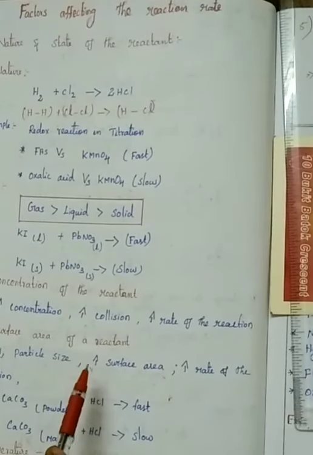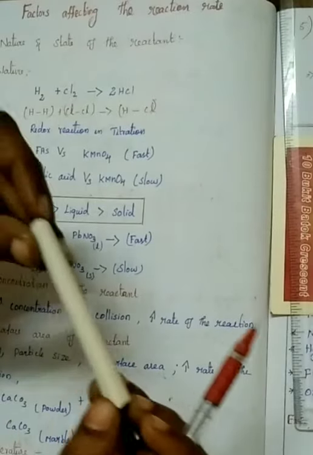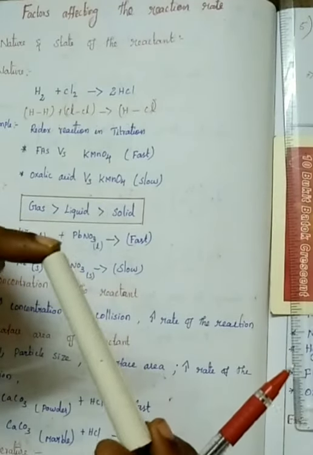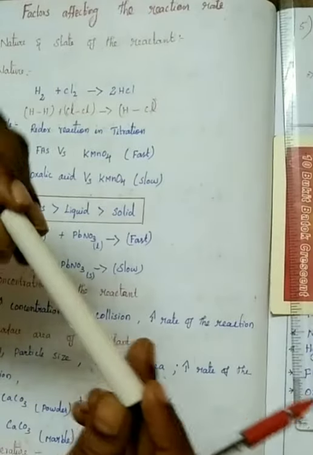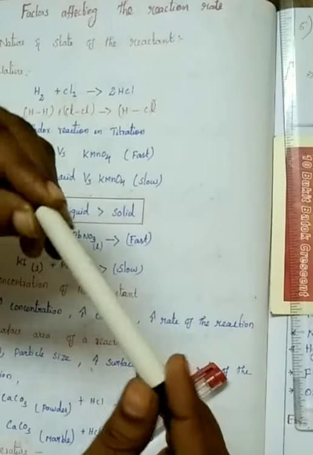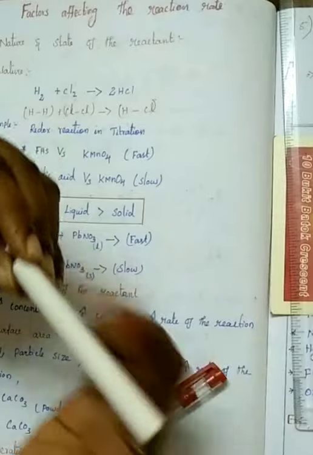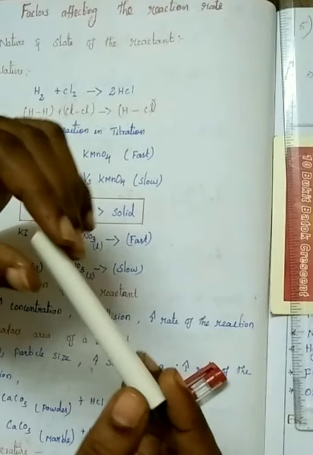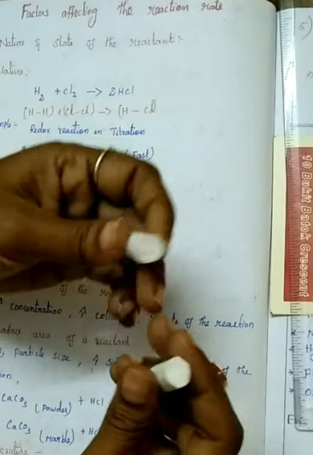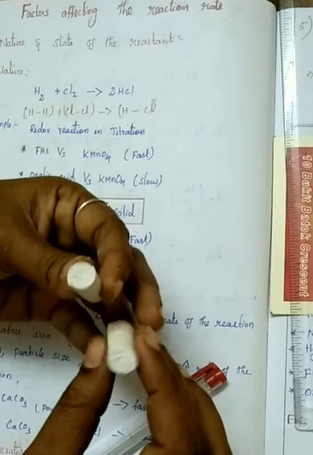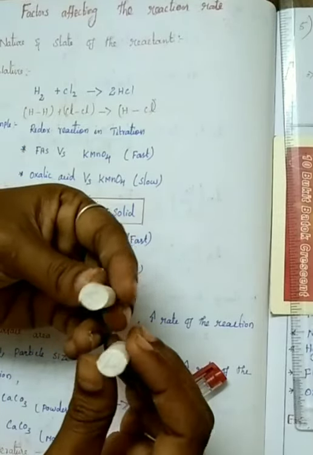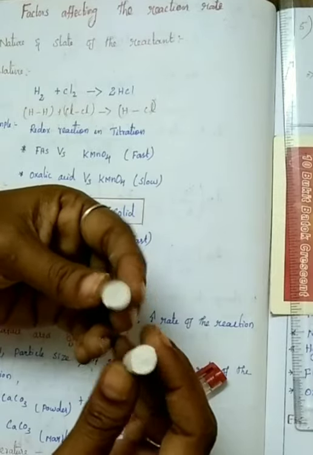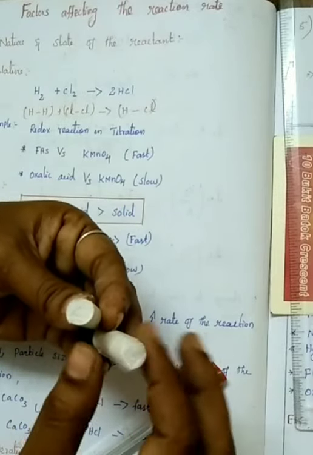Surface area. For that, you see this is chalk paste. This is the area, the surface area. If we are going to paint this chalk paste, we will paint the outside of the chalk paste. If I break this, what will happen? Here these two areas are not painted. So again we have to paint here.